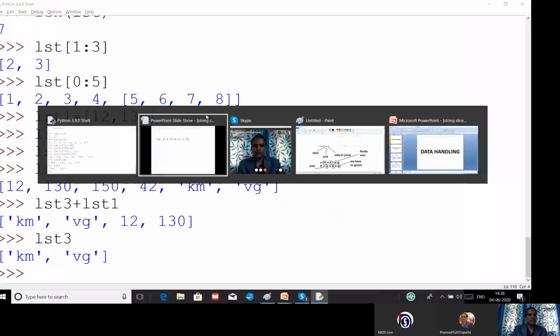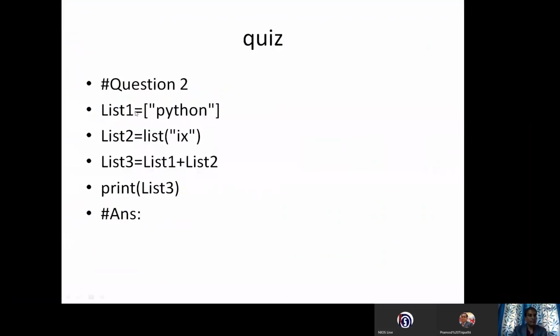Right. So this is the next question. In this question, I have given list1 is equal to Python. Please try to understand this entire value Python is a single value only. It is not divided into P separately, Y separately, T separately, and H separately. It will not divide. And list2, it will divide: I separate, x separate. So we'll get the result Python together, I separate, x separate.